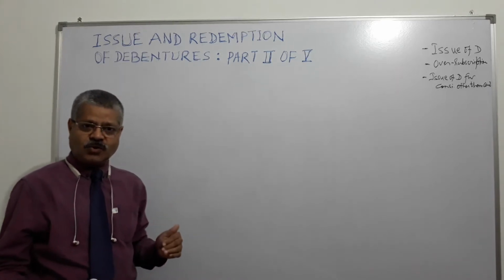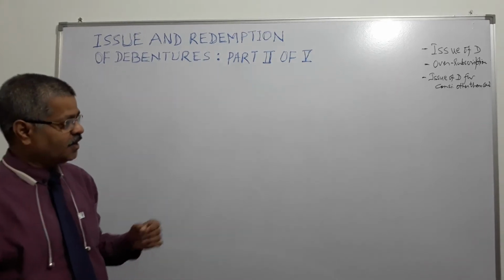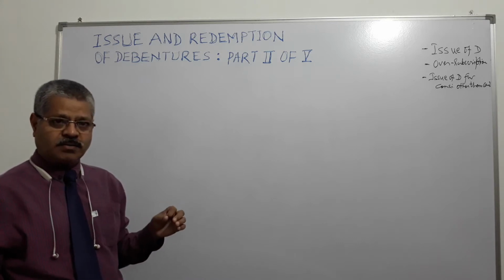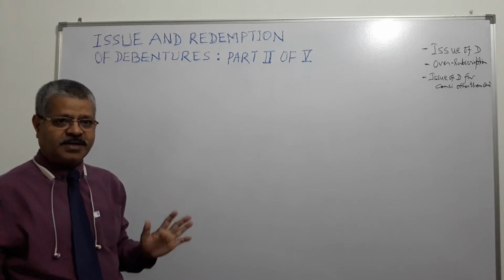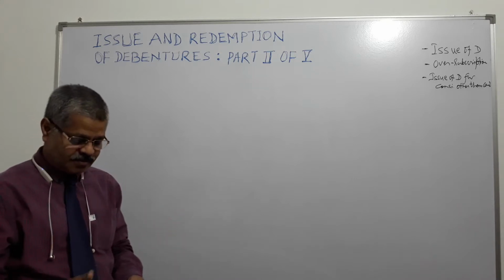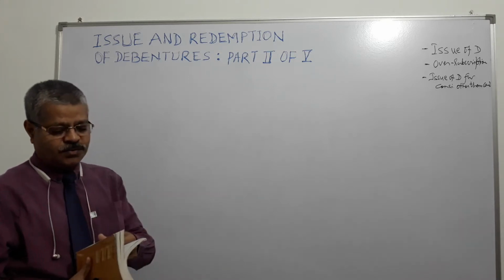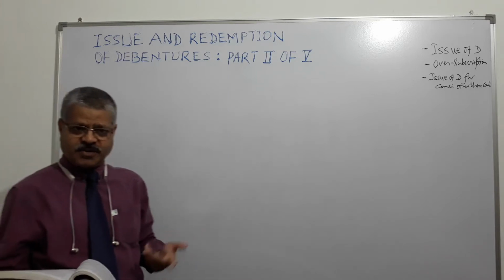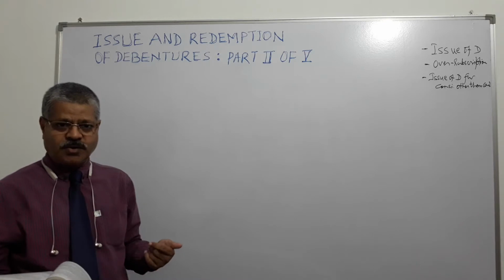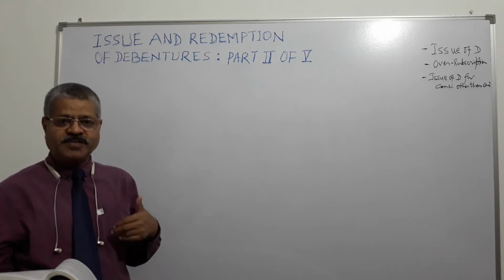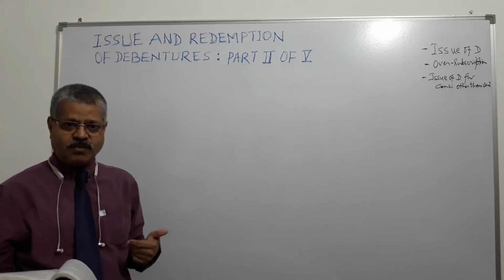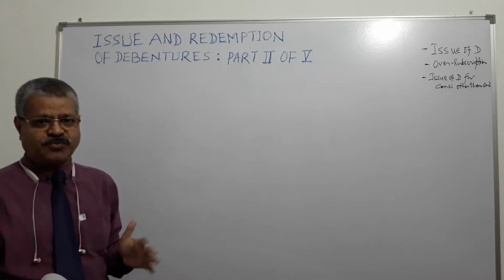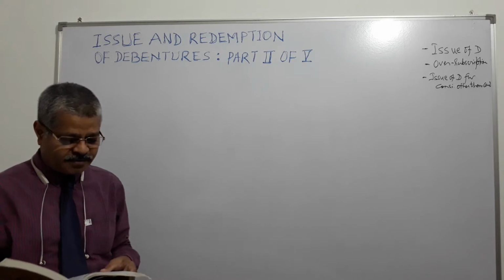And like shares also, debentures also can be issued at par, at premium, at discount, exactly like shares, right? So we know at par issue price is equal to face value. We know at premium issue price is more than the face value. We know at discount issue price is less than the face value. As simple as that, right?